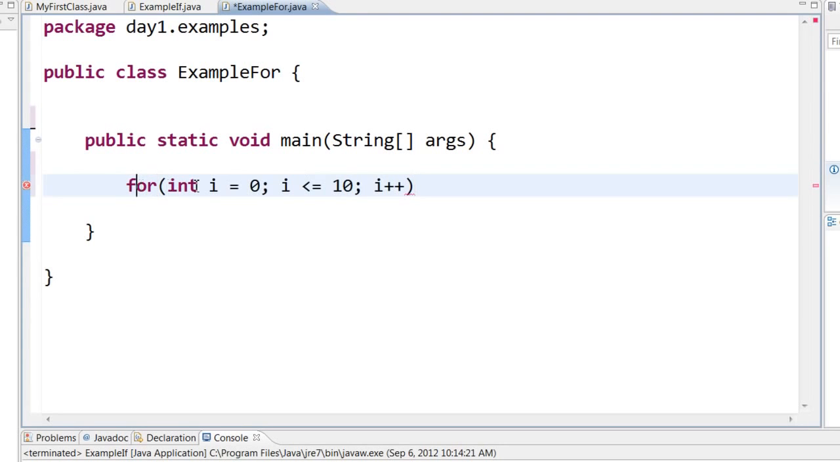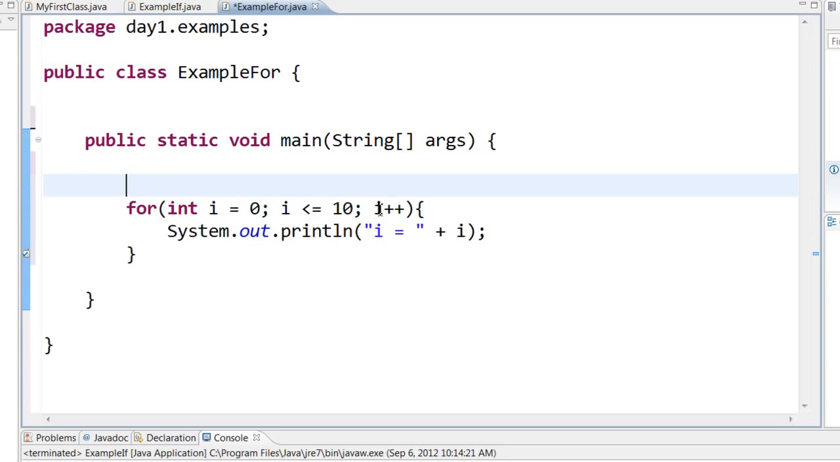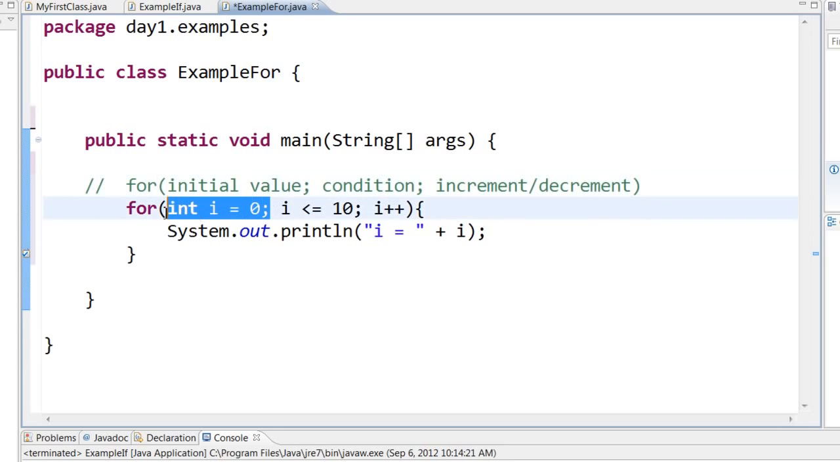For int i equal to 0, semicolon, i less than or equal to 10, semicolon, i plus plus, all these within parentheses, then open curly braces, press enter, and it will automatically add the closing curly brace. Here let us print out i. A for statement has three parts: the initial value, that is int i equal to 0; the condition, that is loop through this as long as i is less than 10; and then the incrementer or decrementer of i.